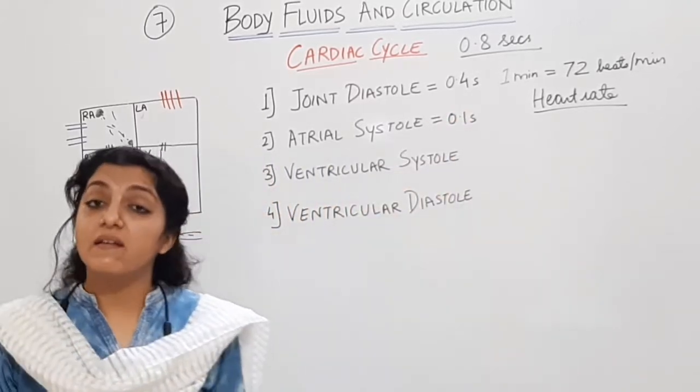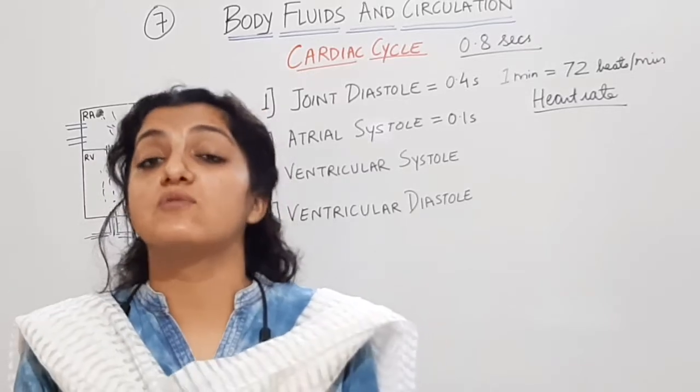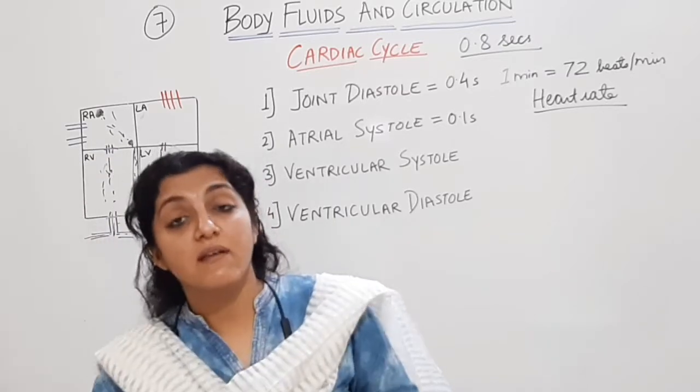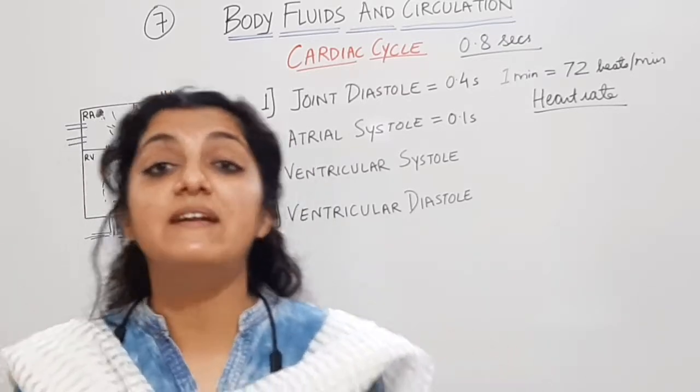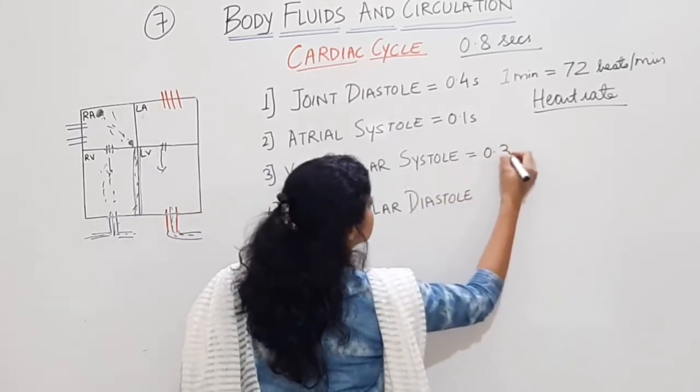Then you have the ventricular systole. जब ventricles contract कर रहे हैं, when ventricular systole is going on, atria relax करते हैं. So ventricular systole and atrial diastole, they go simultaneously. The duration of ventricular systole is 0.3 seconds.